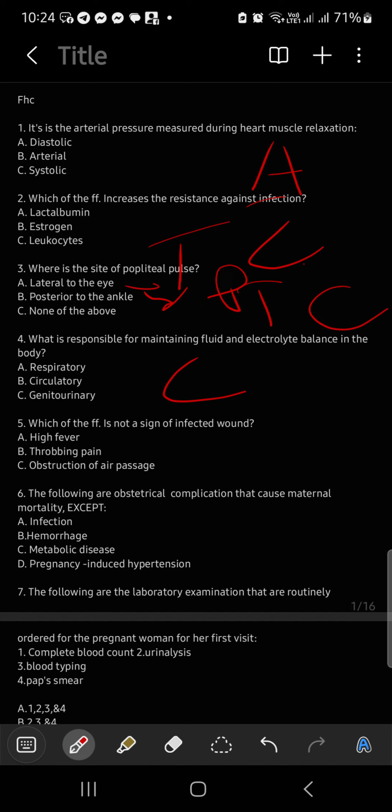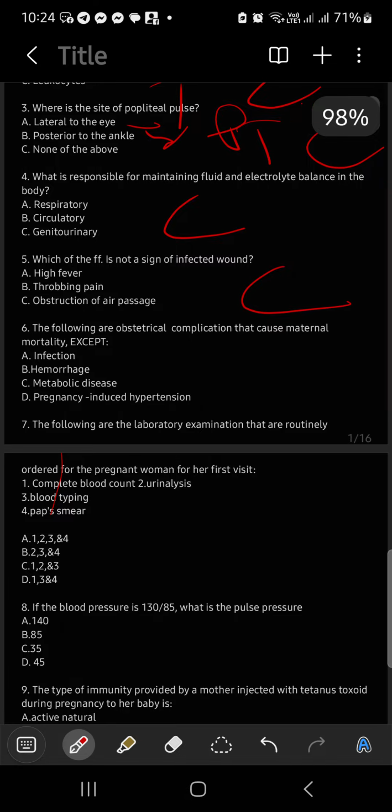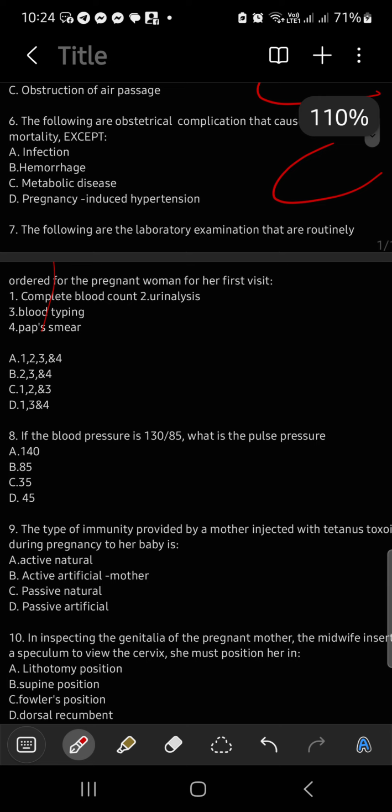Which of the following is not a sign of infected wound? For number 5, which of the following signs of obstruction of the air passage is not related? Letter C. The following are the obstetrical complications that cause mortality except, that cause mortality of a mother, that is your metabolic disease. Letter C. The following are the laboratory examinations that are routinely ordered for the pregnant for the first visit. What would be the answer?